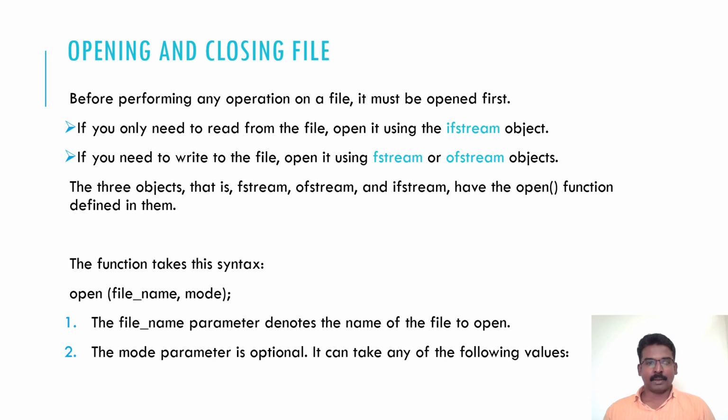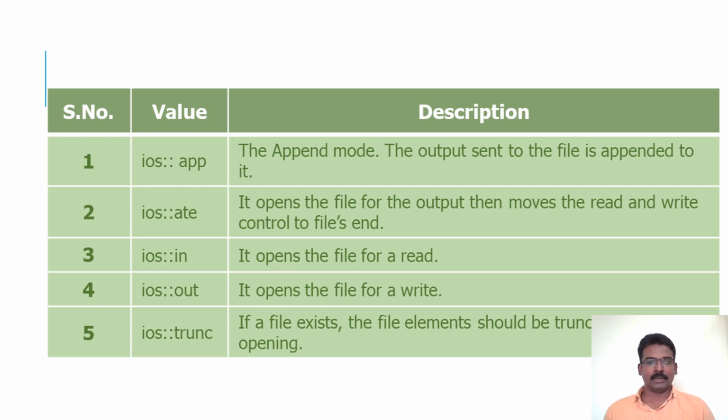In both these streams, that is ofstream and ifstream, we have a function named open, which is used to open the file for either reading or writing. The syntax for the open function is open followed by open and closed parenthesis. The first parameter for this function will be the file name, and the second is the mode. This we'll see in the forthcoming slides. And these are all used inside the open function. Each and every